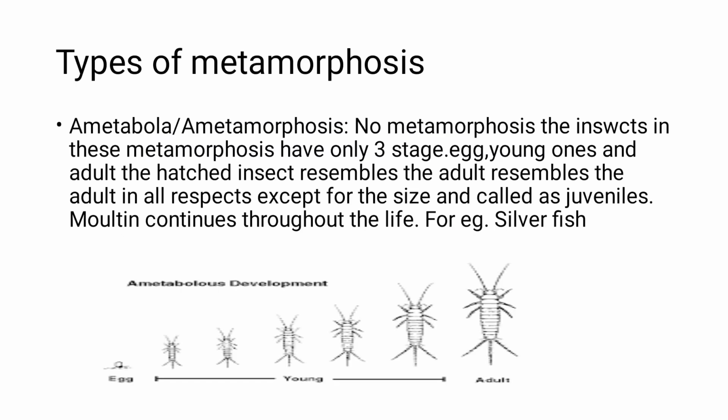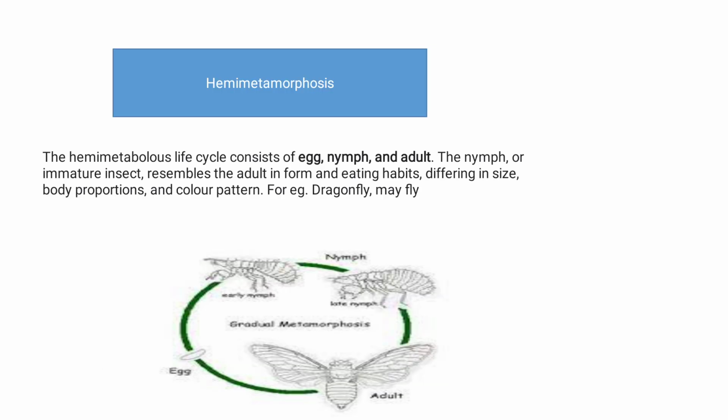After that, types of metamorphosis: ametabola, or no metamorphosis. The insects in ametabola have only three stages: egg, young ones, and adult. The hatched insect resembles the adult in all respects except for the size, and is called a juvenile. Molting continues throughout life, for example in silverfish.